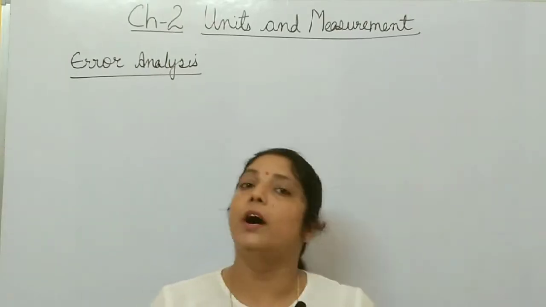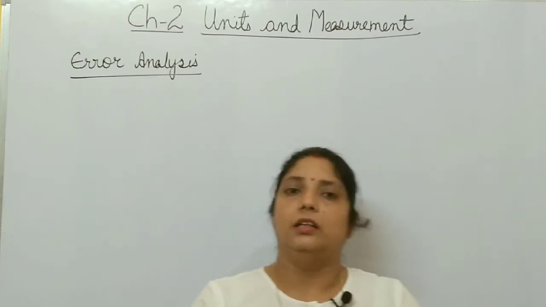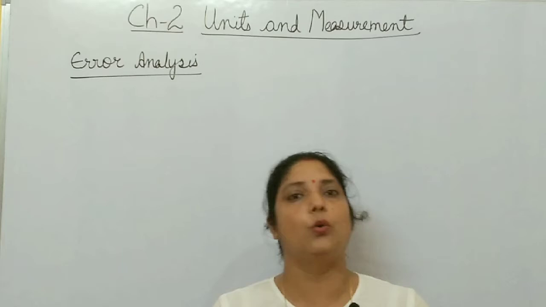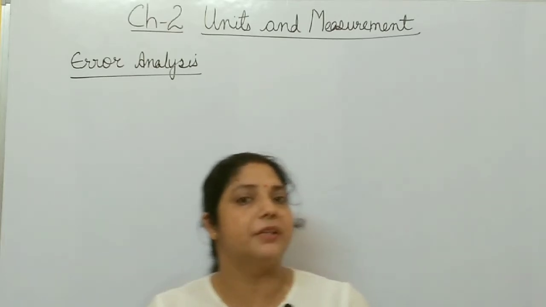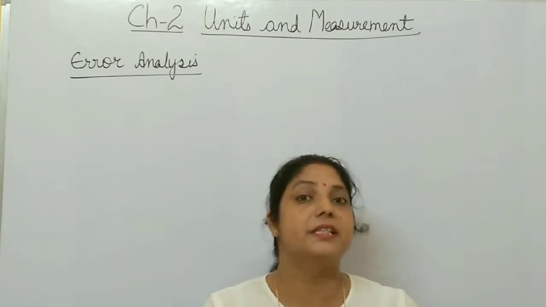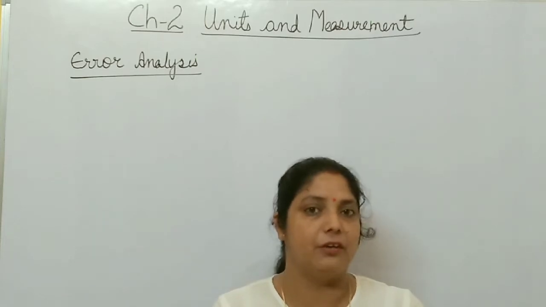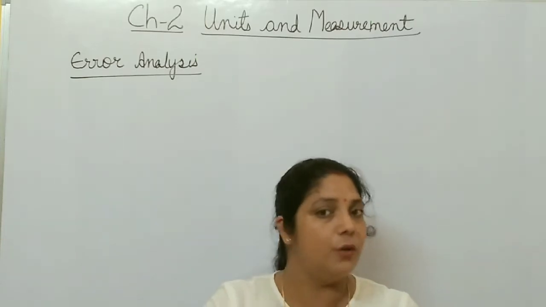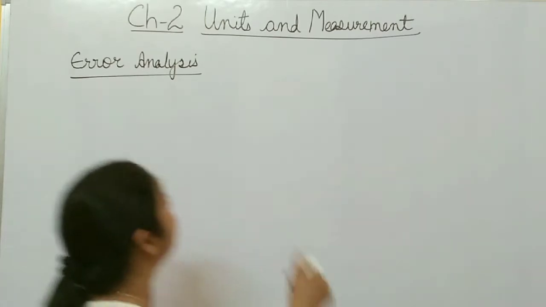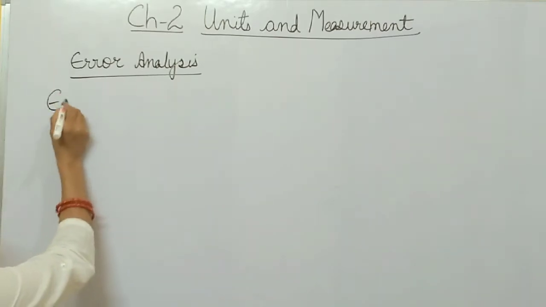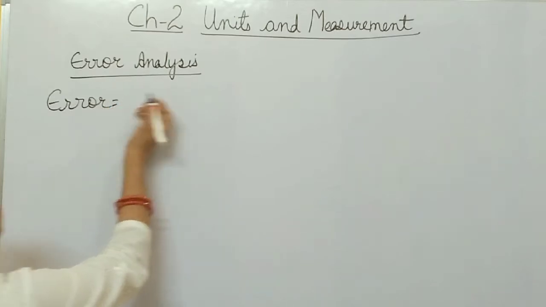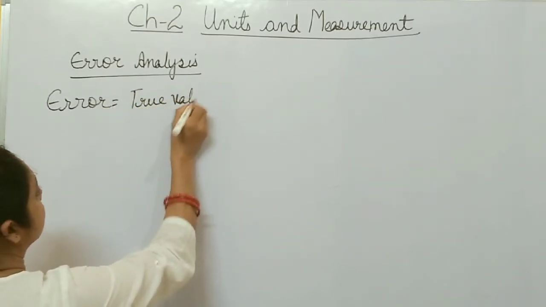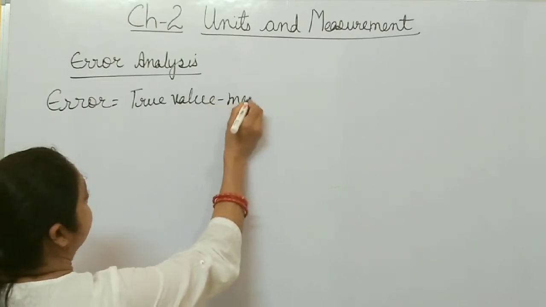So first, what is error? No measurement is perfect. When you measure any physical quantity, it is impossible to get its true value, or you can say actual value or perfect value. There is always some difference between the measured value and the true value, and that difference is called error. You can write: error is the difference between true value and measured value.